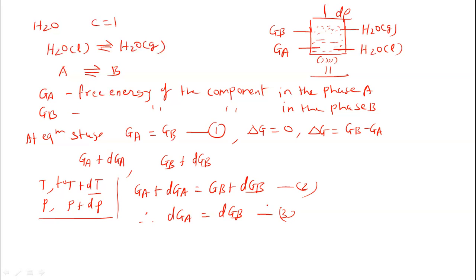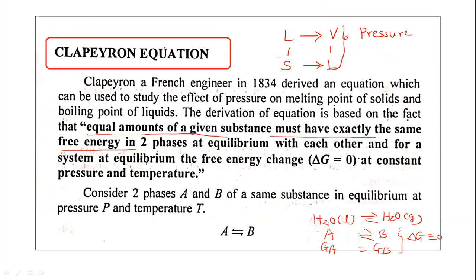So step by step, we are moving towards the Clapeyron equation. We started from the component in the two phases A and B, and we assume GA is the free energy of that component in the phase A and GB is the free energy of the same component in the phase B, understood through liquid water and vapor water. So let us see how the equation can be derived. Consider the two phases A and B of the same substance in equilibrium at pressure P and temperature T. The initial pressure is P, the temperature is T, and the two phases are A and B.